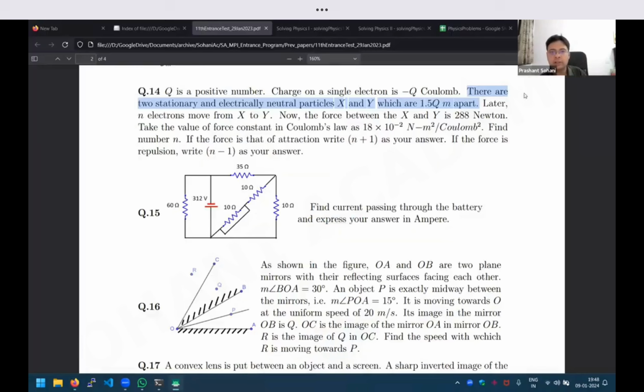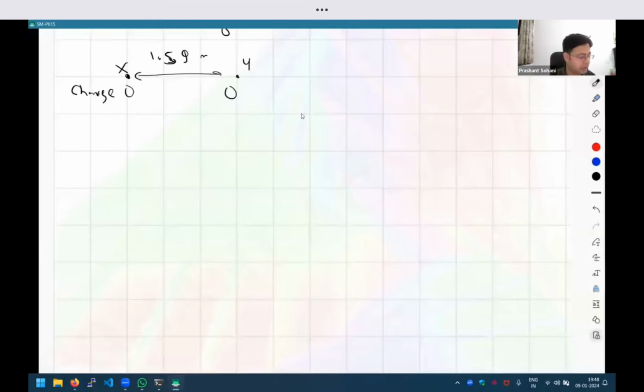This is the initial picture. Then after some time, n electrons move from X to Y. What they are given is that the charge on a single electron is minus q coulomb. So think about it: if one electron has a charge of minus q, and let us say one electron travels from X and goes to Y.